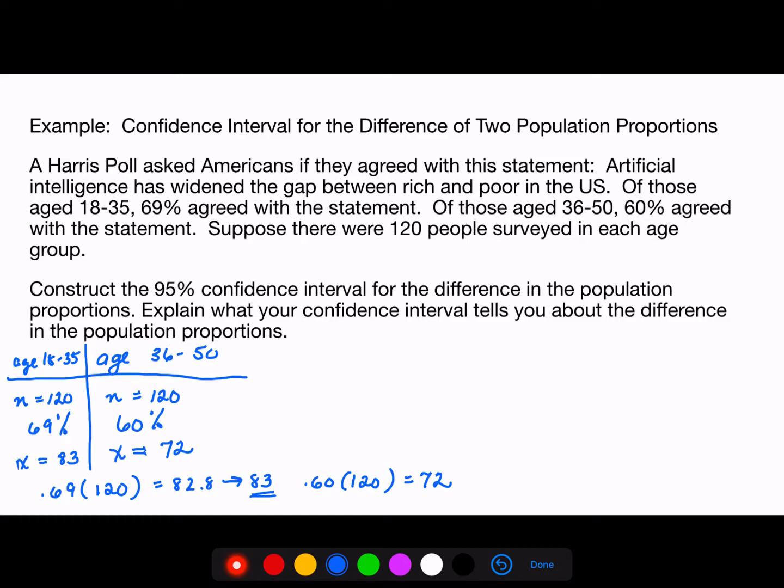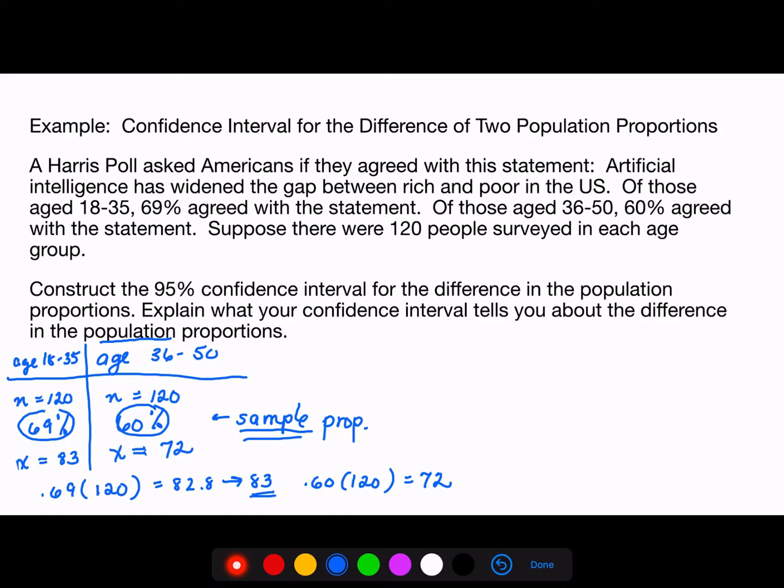Now, you might say to yourself, well, we already know there's a difference in the percentages. One percentage was 69%, the other was 60%, so obviously there's a 9% difference. Remember, these are sample proportions, so we already know that the sample proportions differ. But what we're trying to figure out is if the population proportions differ, meaning if you asked all people in age group 18 to 35 and all people in age group 36 to 50, would we find that there's a difference? Obviously, we can't ask everyone.